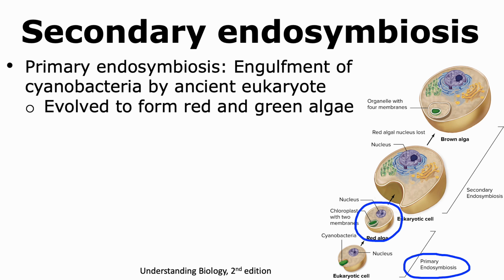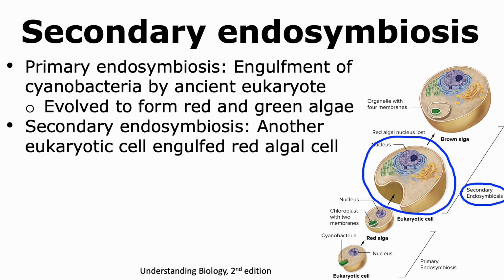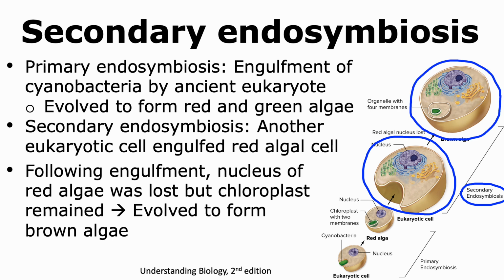Now let us consider the scenario that this red alga, for example, got engulfed by another eukaryotic cell. This second event where endosymbiosis occurred is an example of secondary endosymbiosis. Now, after this organism engulfed that red alga, the nucleus of the red alga was lost after a period of time. However, the chloroplast remained. This eukaryotic cell evolved to form the brown algae. Thus, the brown algae has the chloroplast that was present in the red alga.